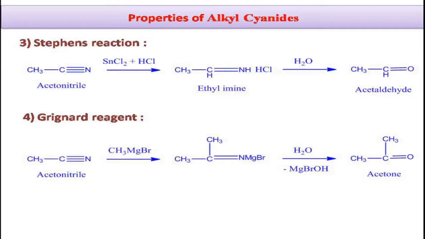For preparing nylon 6,6 we need adiponitrile, which is an intermediate. From this intermediate adiponitrile we can synthesize nylon 6,6. Similarly, acrylonitrile, that is vinyl cyanide, is an important solvent which is used during extraction. These are the uses of alkyl cyanide.